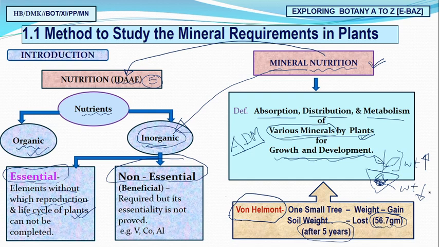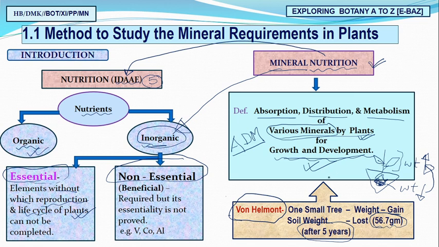This means that minerals are being absorbed and distributed for metabolism in the plants, for the growth and development of the plant, and that's why you remember what mineral nutrition is. Yes, it is ADM: absorption, distribution and metabolism of various minerals, that is, essential minerals, mainly by the plants. Why? For its growth and development. And why is it essential? Without it, the plant cannot complete its production and life cycle.